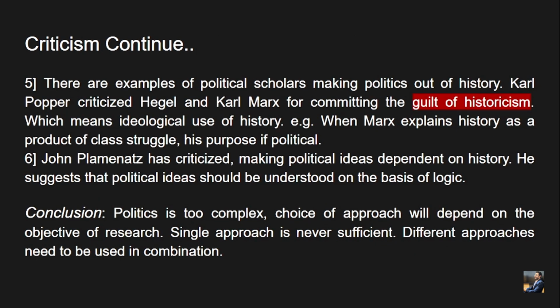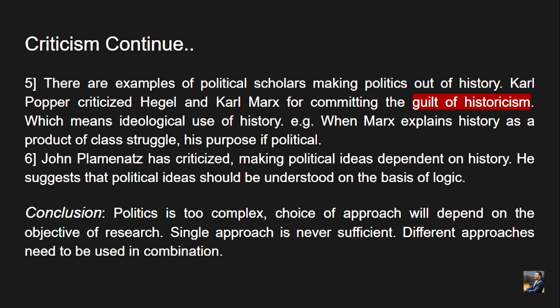So, criticism further. There are examples of political scholars making politics out of history. Karl Popper criticized Hegel and Karl Marx for committing the guilt of historicism. Very important concept, guilt of historicism. So, what is guilt of historicism? It means ideological use of history. Example: when Karl Marx explains history as a product of class struggle, his purpose is political, right?